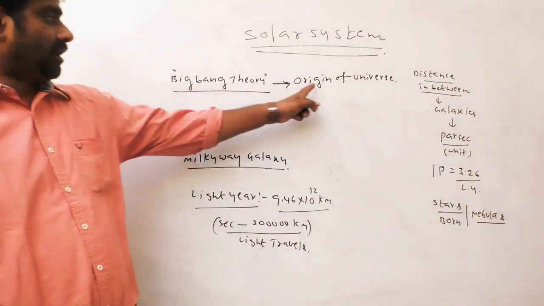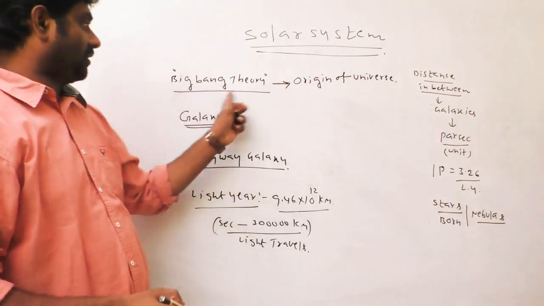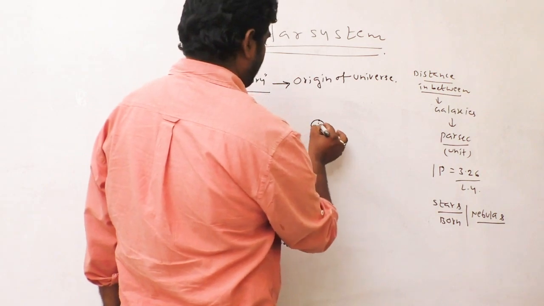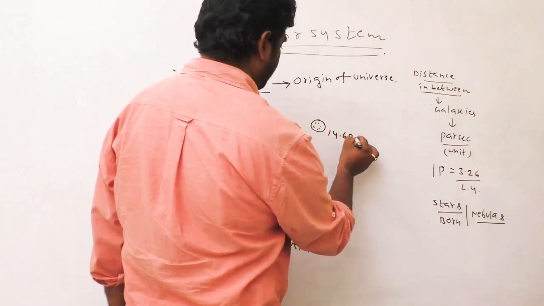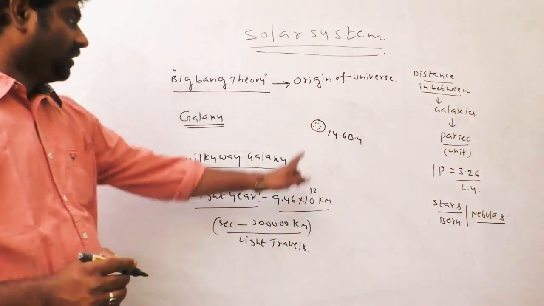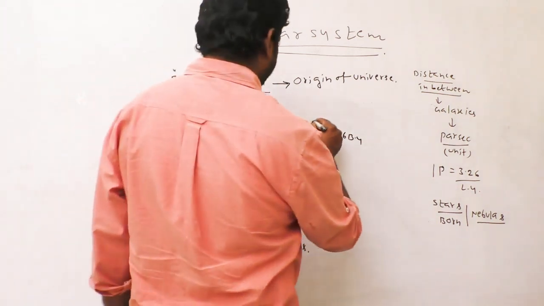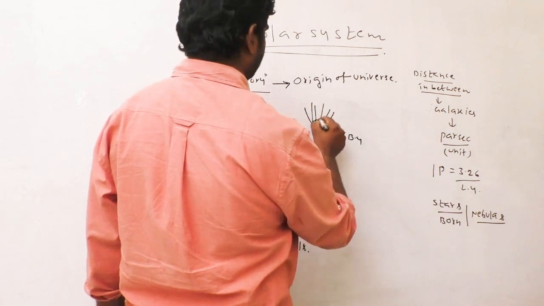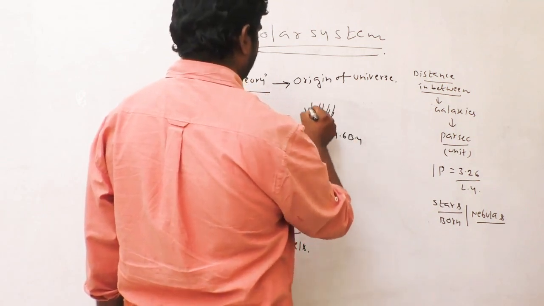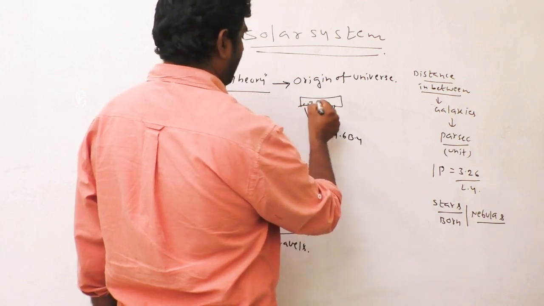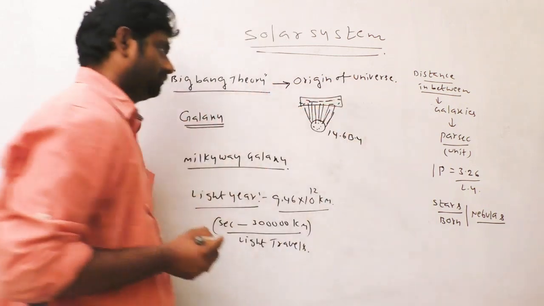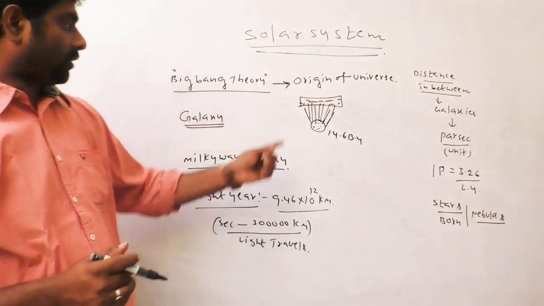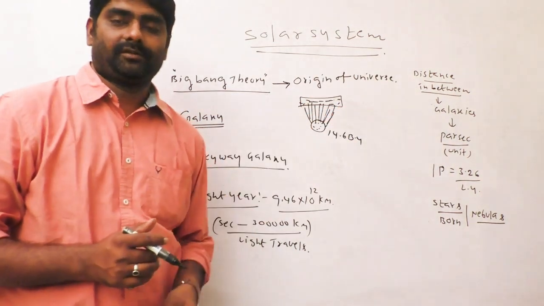The Big Bang theory tells about the origin of universe. There was one mass, 14.6 billion years ago. This mass, a hydrogen mass, exploded and slowly started solidification.